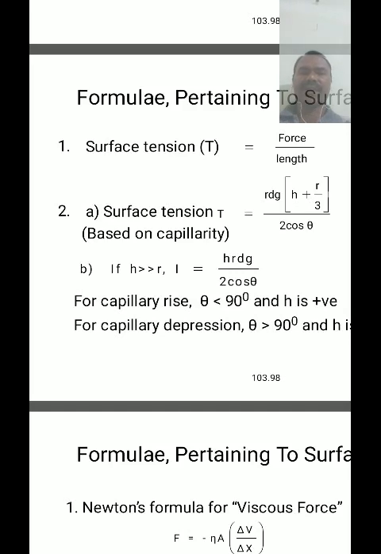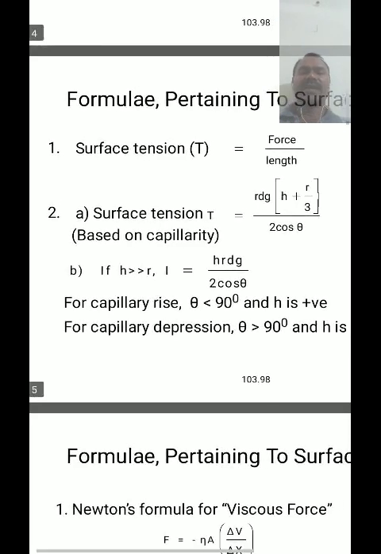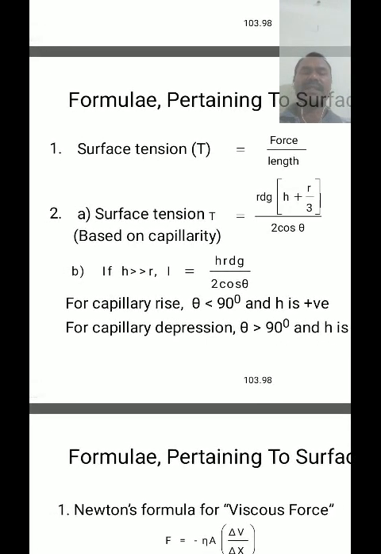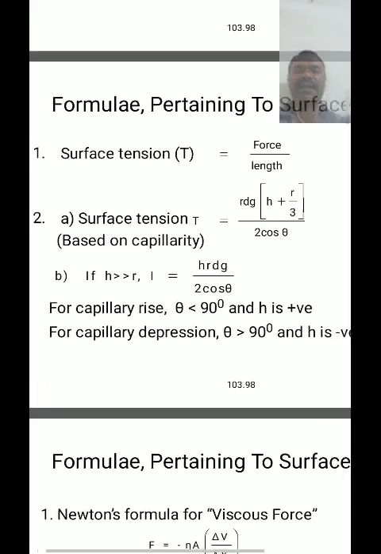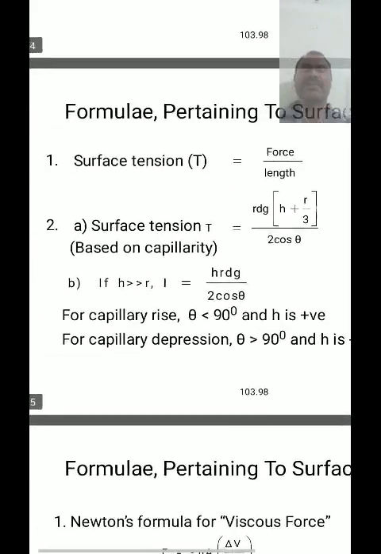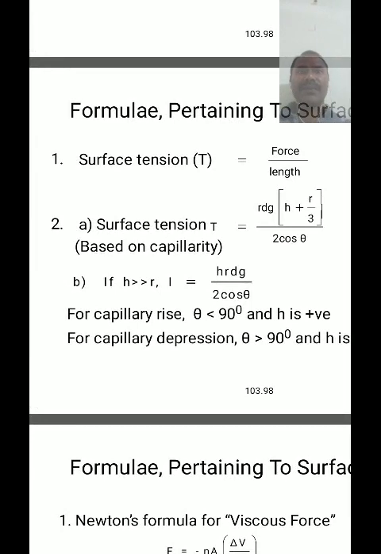And surface tension T based on the capillary tube is given by the formula T equals r d g into (h plus r by 3) whole divided by 2 cos theta. For capillary rise, theta is less than 90 degrees and h is positive. For capillary depression, theta is greater than 90 degrees and h is negative. For pure water and a pure solid, the angle of contact is equal to 0 degrees.